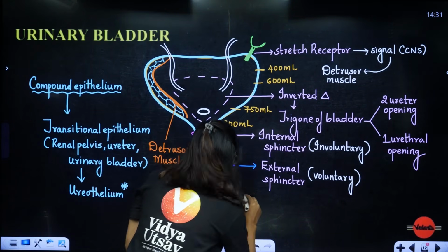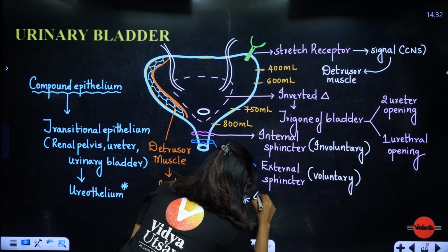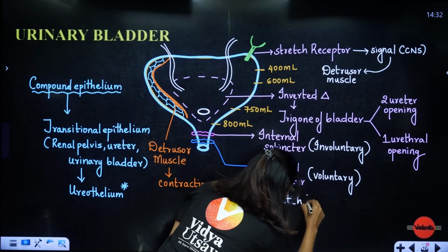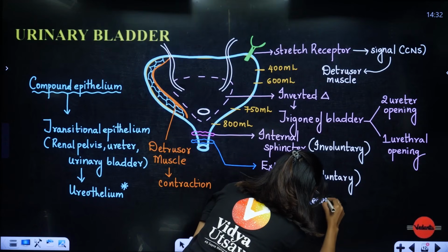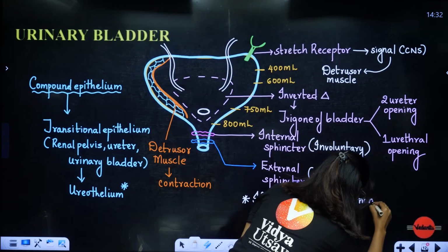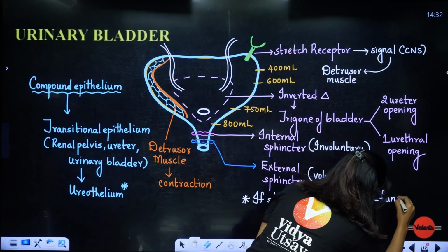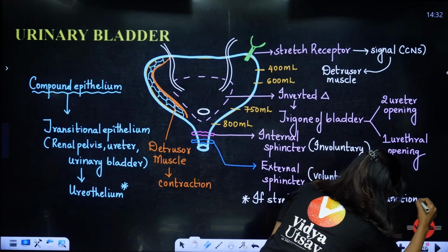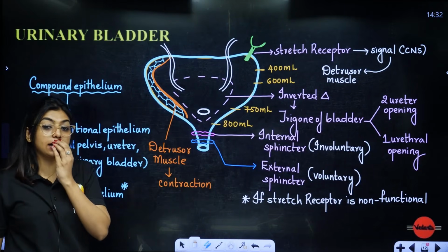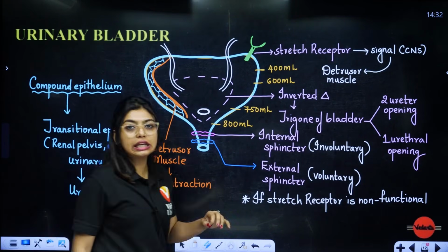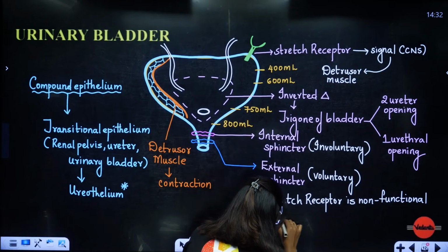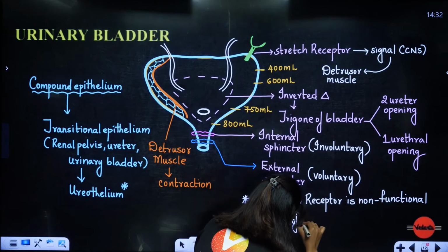Students, if let's say the stretch receptor is not functional, this is a question in NEET. Okay, imagine the stretch receptor does not work. Okay, a stretch receptor becomes non-functional. If the stretch receptor is non-functional, what will happen, students? That will lead to leaking of the urine. Yes or no? Okay, because here there will be no one to control, so here there is leak of urine.